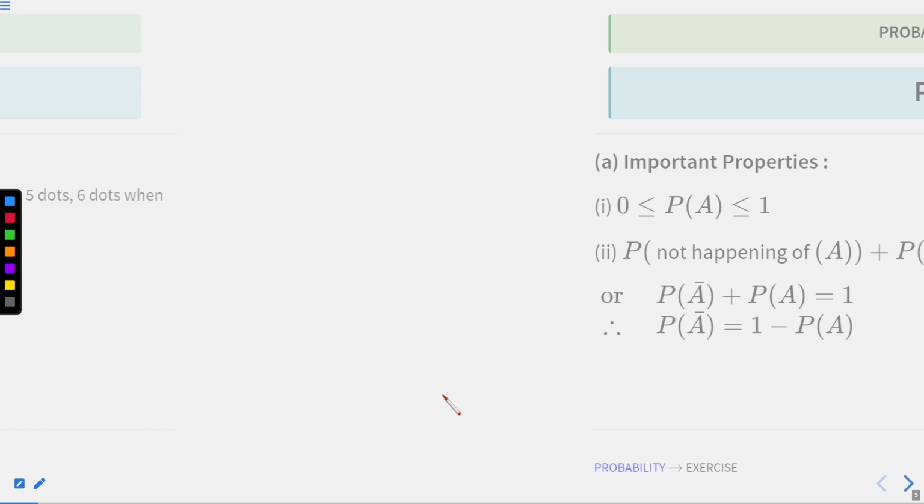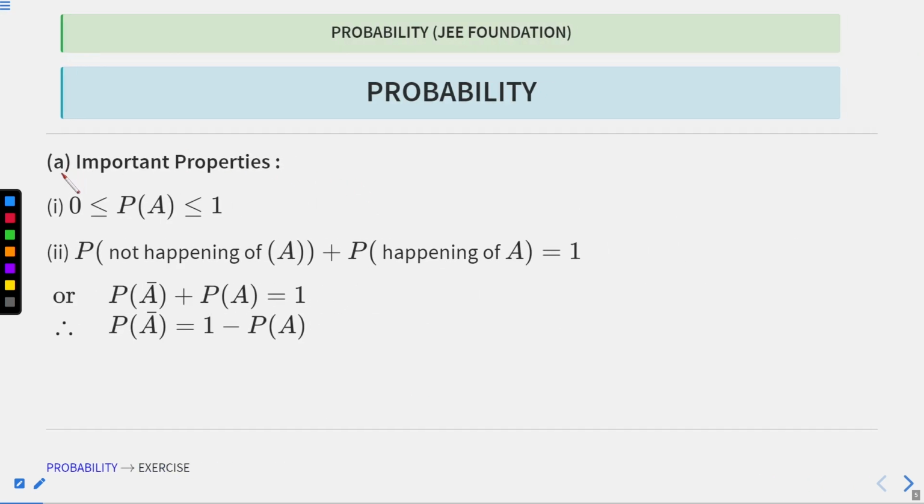So let's move next. Let's see some important properties. Always remember that a probability is always greater than or equal to 0, but less than or equal to 1. It always lies between 0 and 1, and can take the value 1 also or 0 also. I hope you are understanding it.